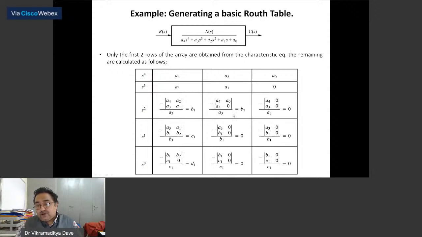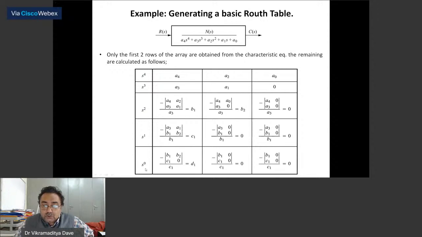Similarly, for finding the coefficient for this, let's say it is C2. What happens? You have to take A3 multiply by 0 and B1 multiply by 0, divided by this coefficient B1, that will be 0, and similarly you can find it for the third row.